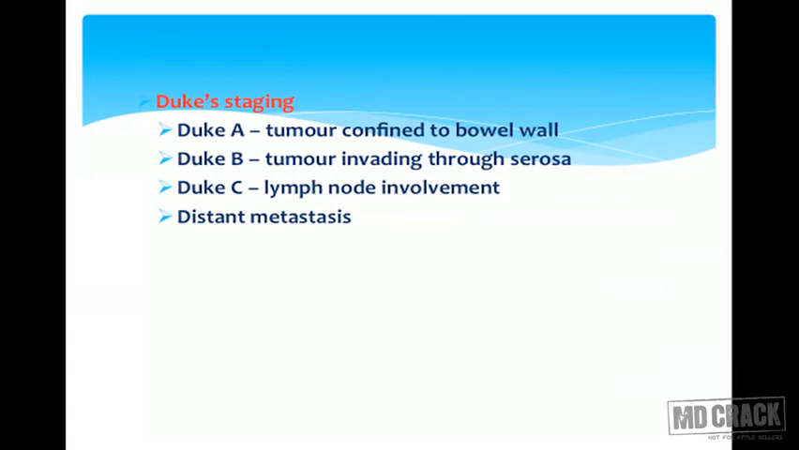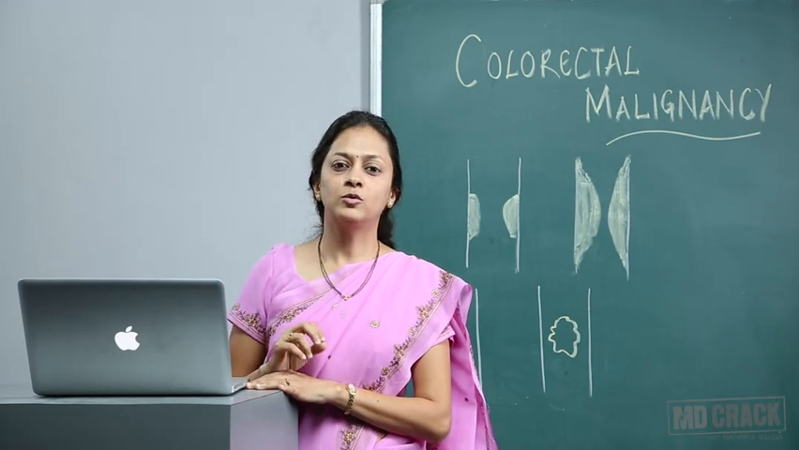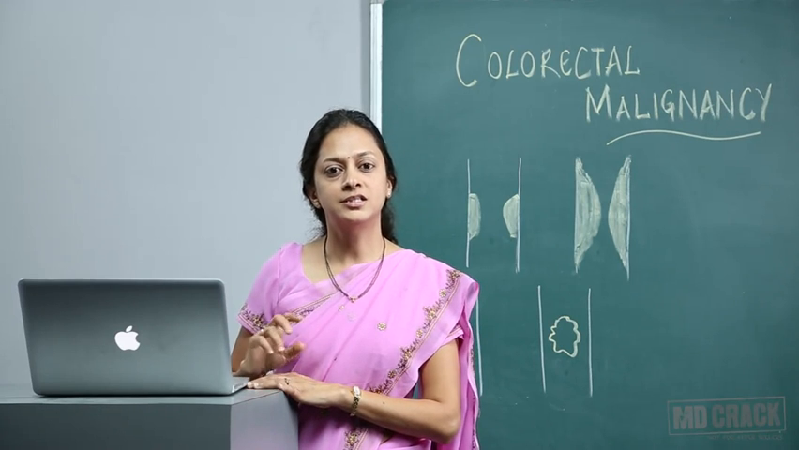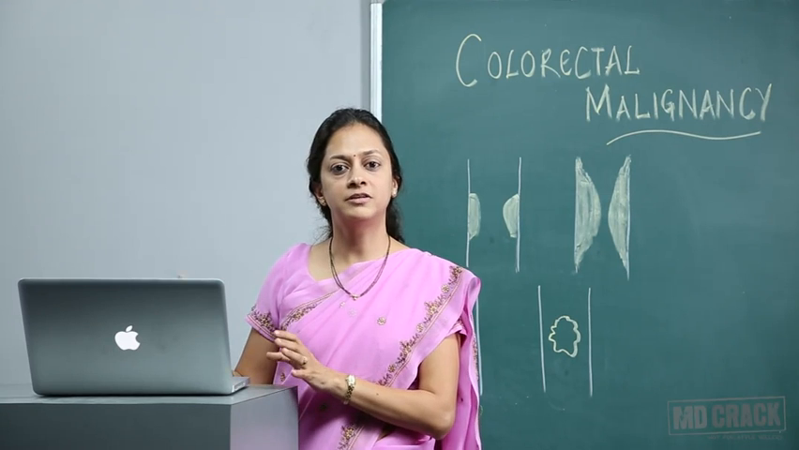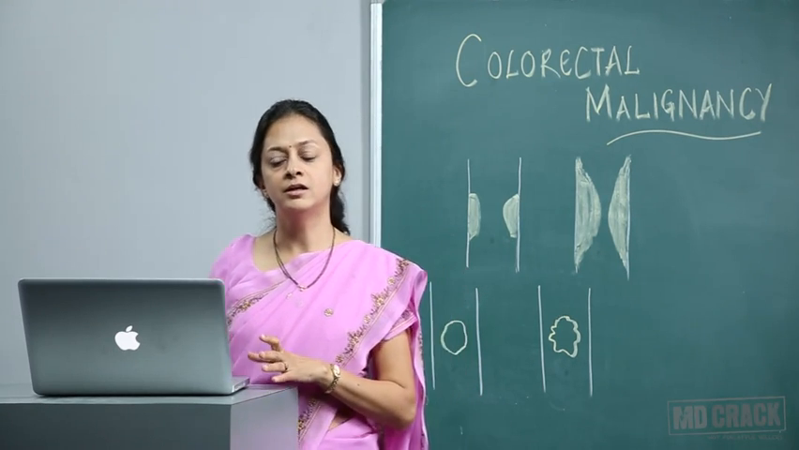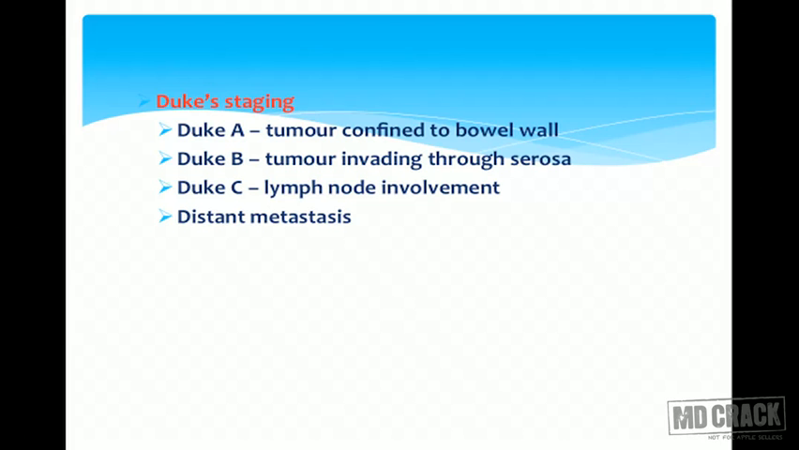Now we'll come to Dukes staging. The question asked is, Dukes staging is done in which disease? So it is colorectal carcinoma in which Dukes staging is usually done. Dukes A is tumor confined to the bowel wall. Dukes B is tumor invading the serosa. And Dukes C is lymph node involvement. And D of course remains distant metastasis.